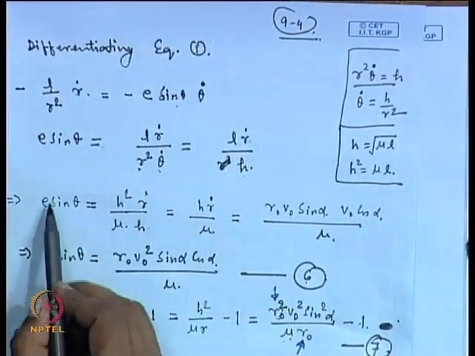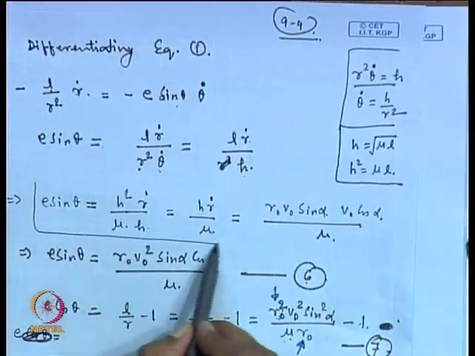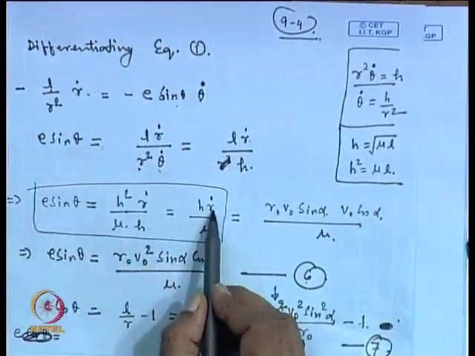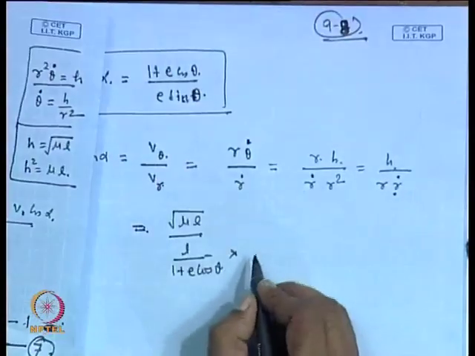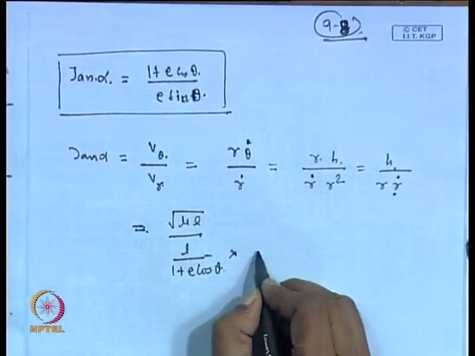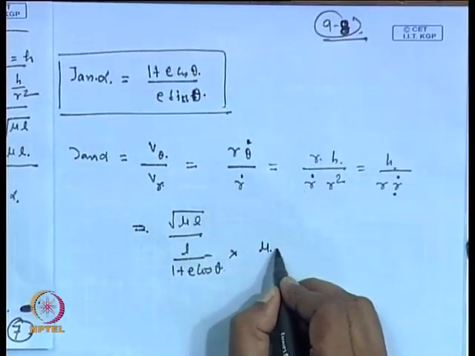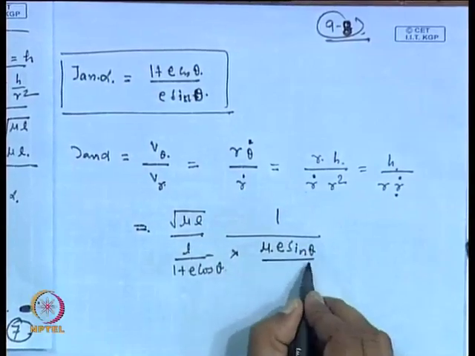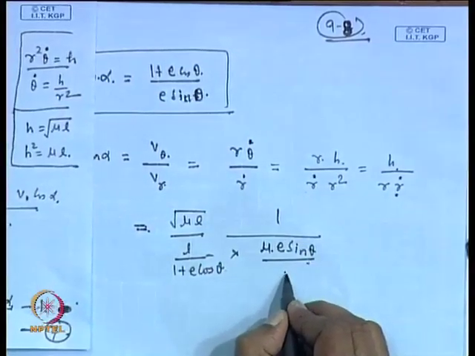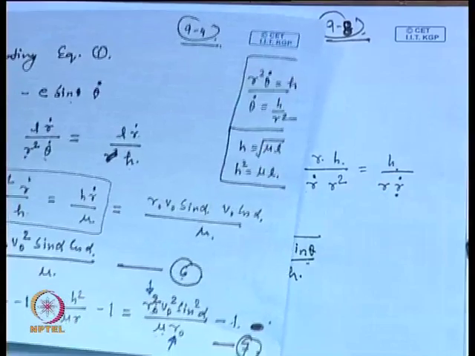So, look into this equation. This r dot you can write from here mu times E sin theta divided by h. So, here r dot is appearing. So, we can write mu times E sin theta divided by h.